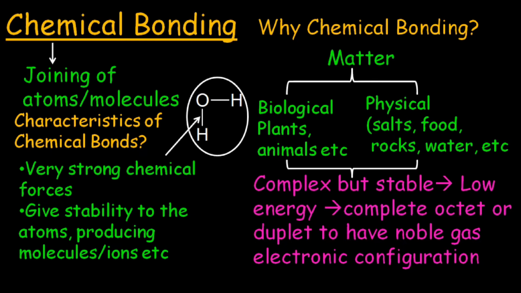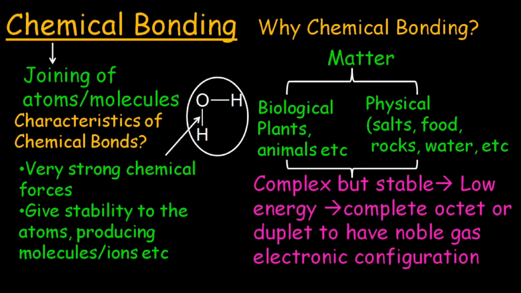How do the atoms get stability? They get stability by lowering their energy. How do they lower the energy? When the atoms complete their octet or duplet, they get the noble gas electronic configuration. And we know that noble gases are least reactive, or we can say that these are the non-reactive atoms in the periodic table. So when the atoms complete the octet, having 8 electrons in the valence shell, or duplet, having 2 electrons in the valence shell, they have noble gas electronic configuration. And when they get noble gas electronic configuration, they are regarded as